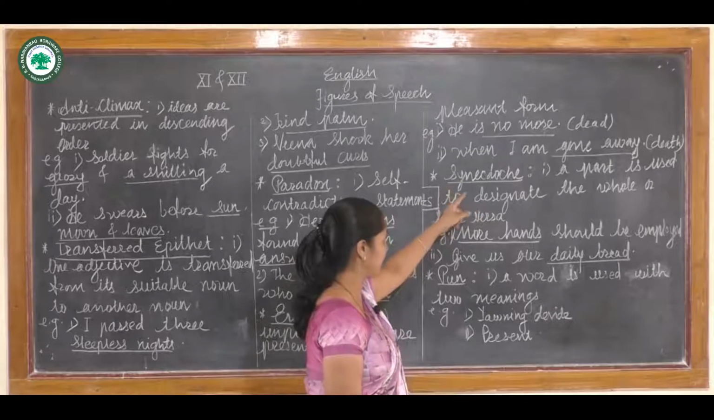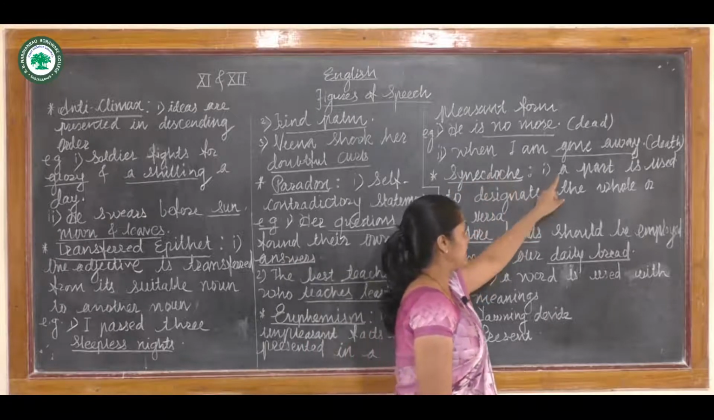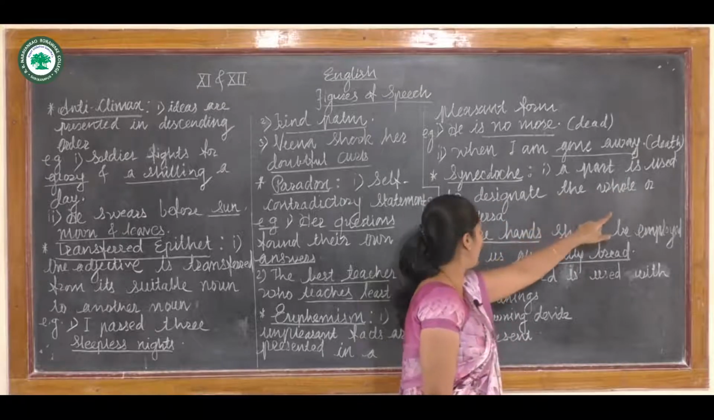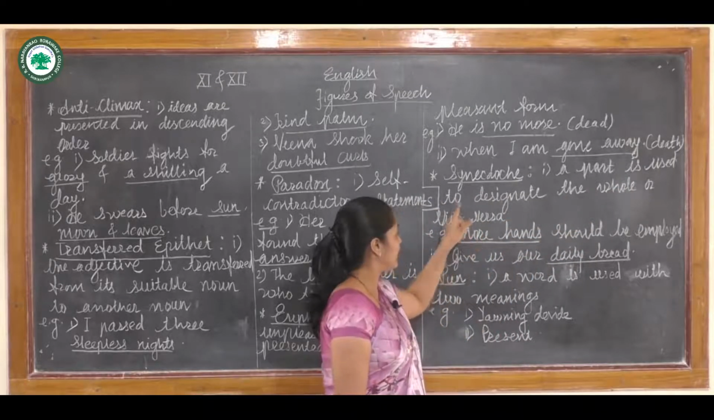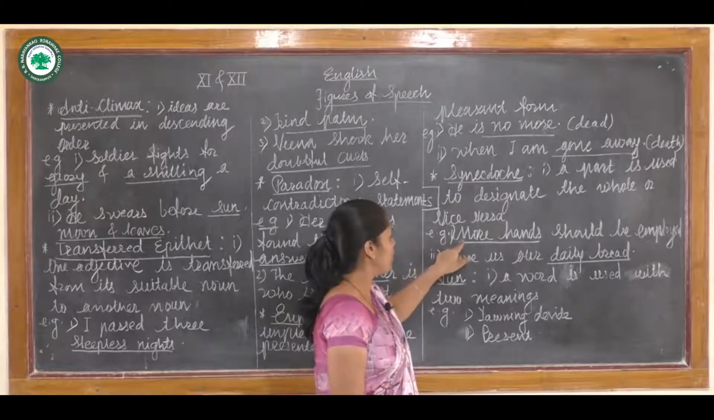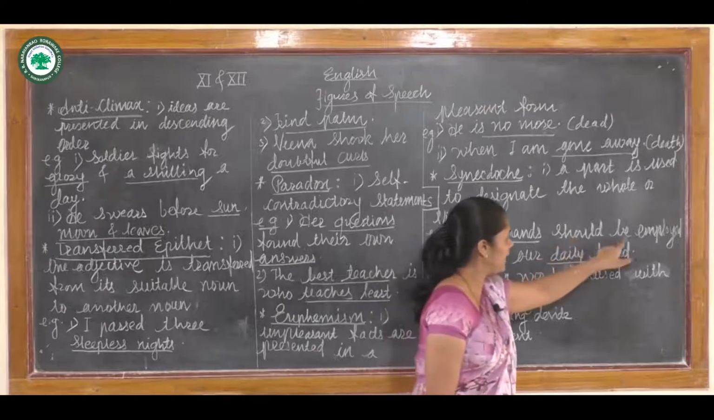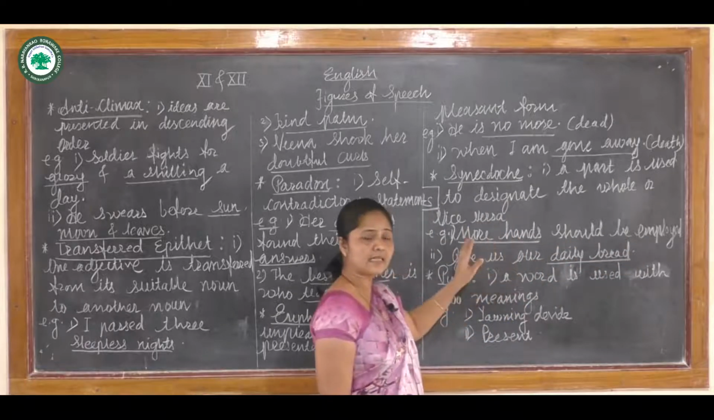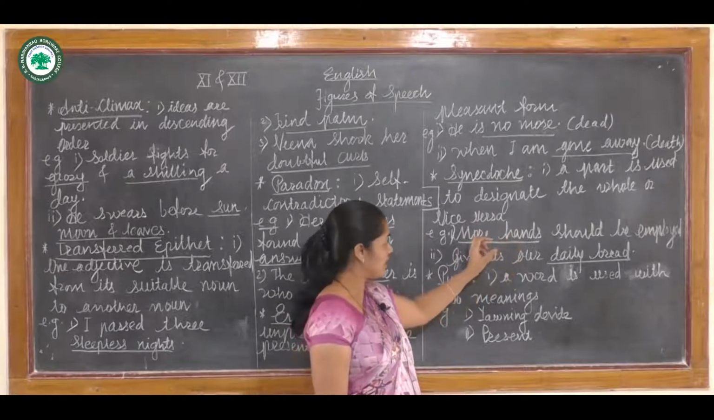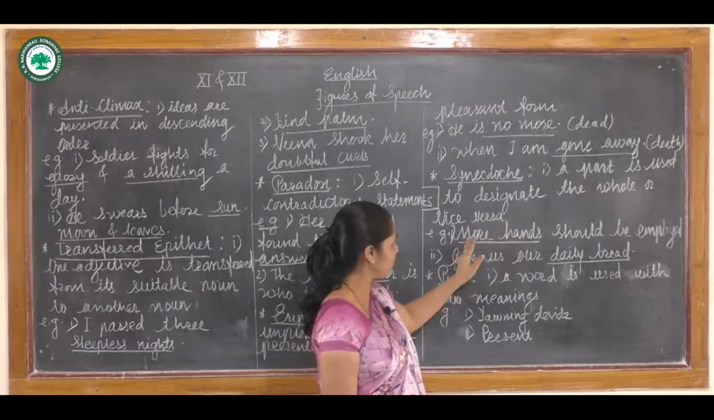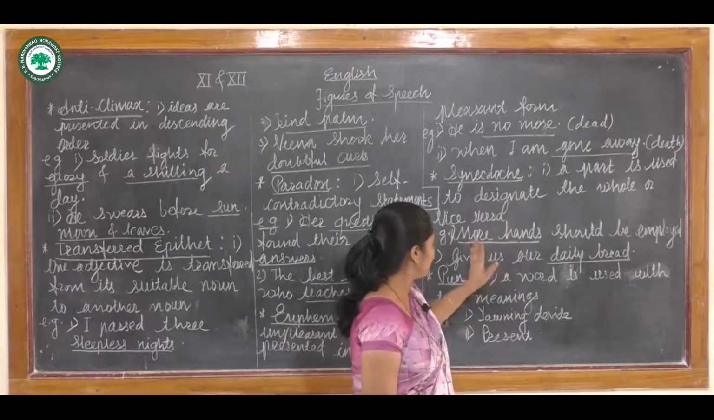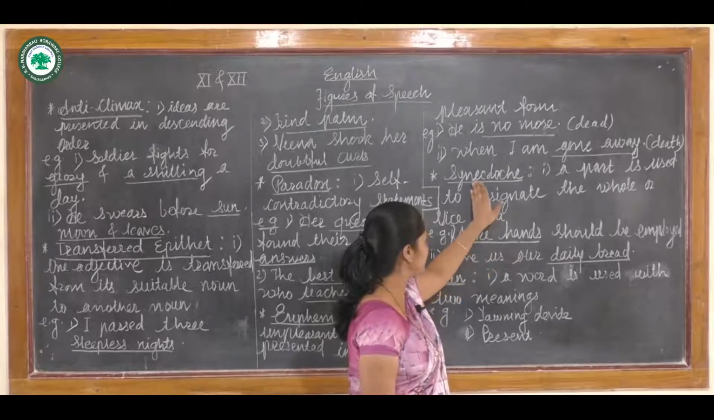So what is synecdoche? That is when in a sentence a part is used to designate the whole or vice versa. That is called synecdoche. So take an example of it: more hands should be employed. In this sentence, more hands actually means what? More people. This is the main idea behind more hands. So we can call it synecdoche.